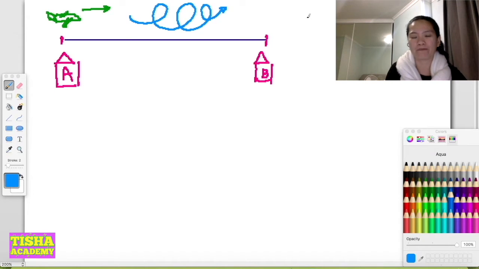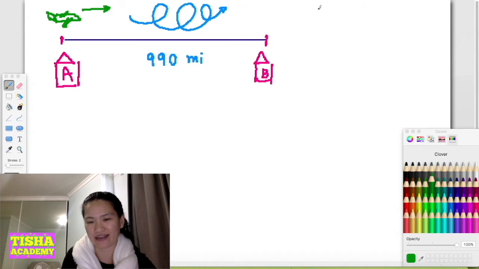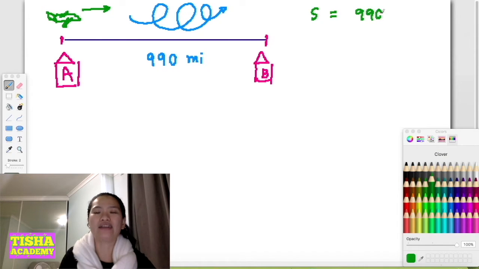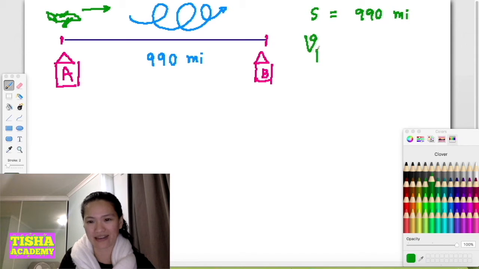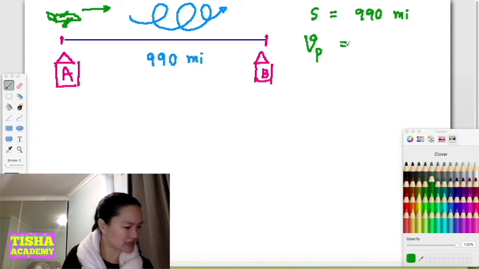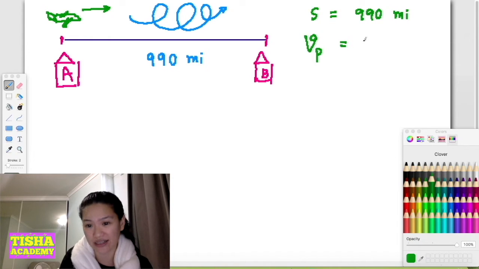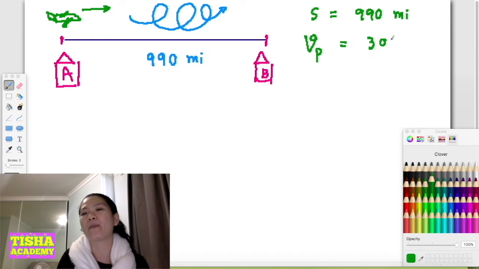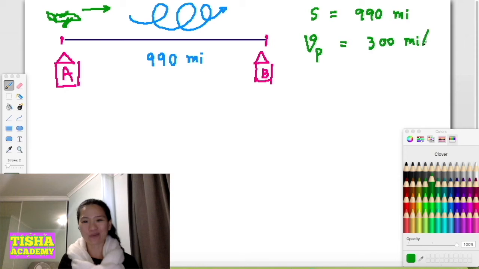Well, what else do we know? From the question, they tell you that the distance is 990 miles. Do you remember that one? So you know S equals 990 miles. And you know that VP, the speed of the plane, is 300 miles per hour. Next one, what else?